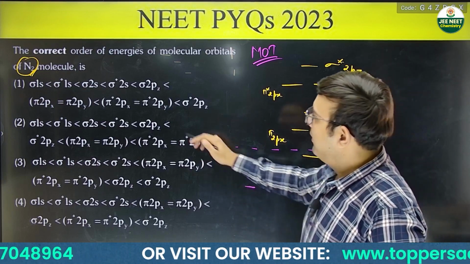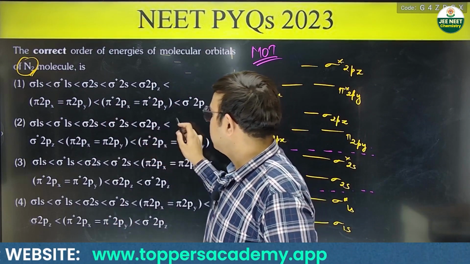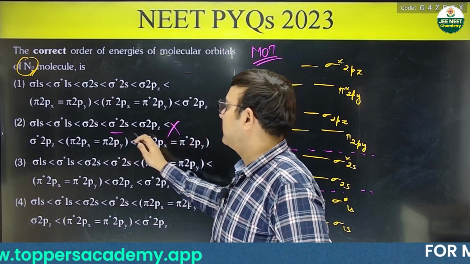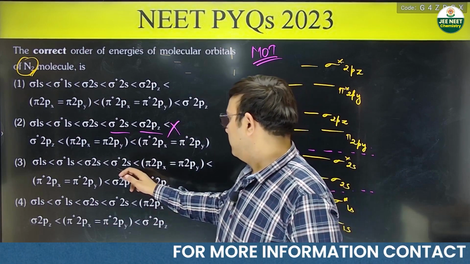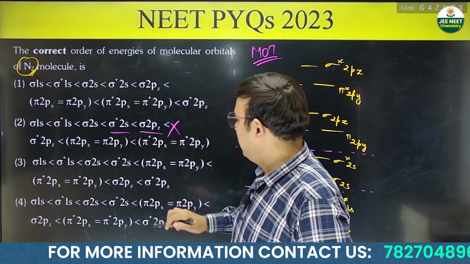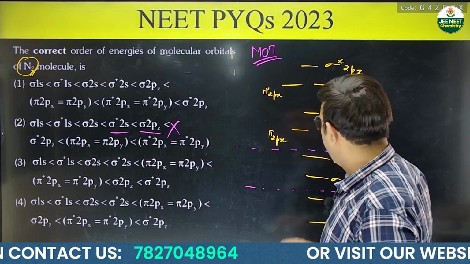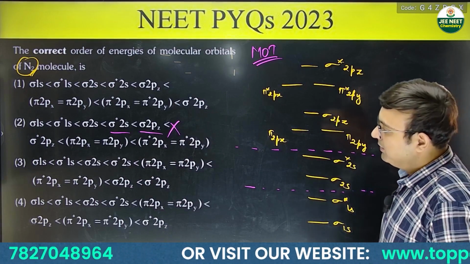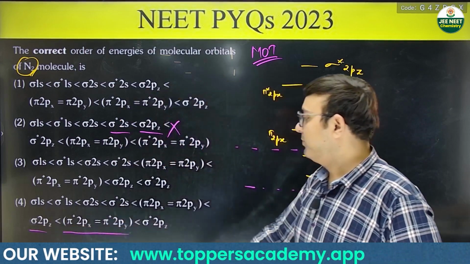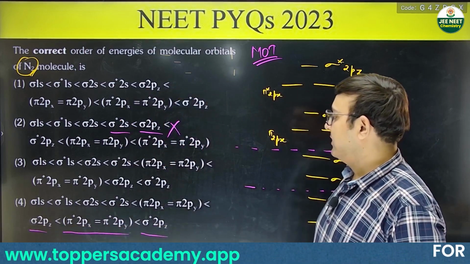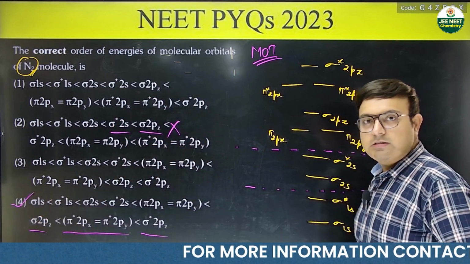So see, here you have pi 2px equal to pi 2py. After, no, this cannot be the answer, because after sigma star 2s they are writing sigma 2pz. Here also yes, so all three options have pi 2px equal to pi 2py. After this you should have sigma 2pz. So here is sigma 2pz, after that pi star 2px, pi star 2py, and sigma star 2pz. So this becomes your correct answer for this question.